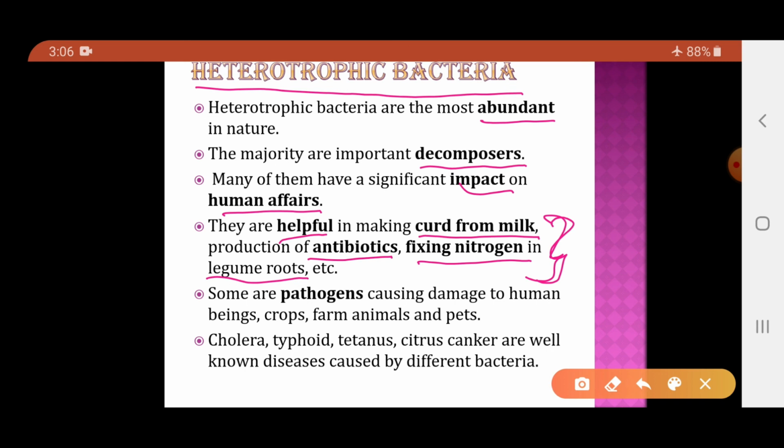That is, they are useful to prepare curd from milk. They are used in the preparation of antibiotics. They are used in nitrogen fixation. There are many other processes where bacteria are used.